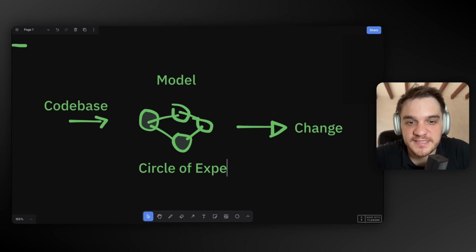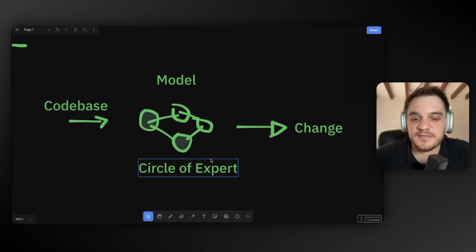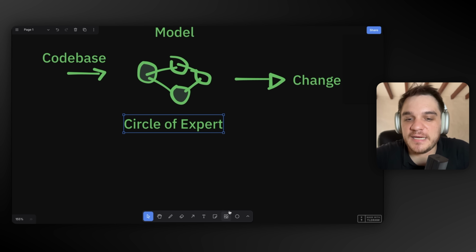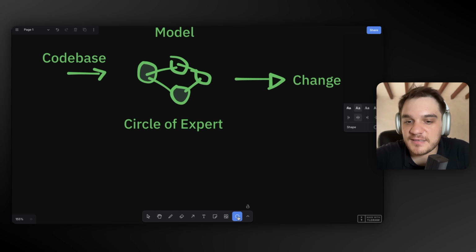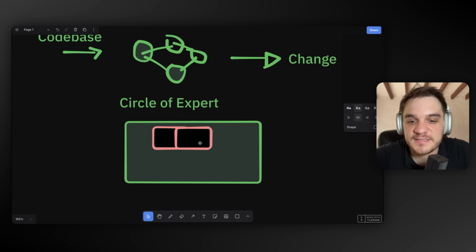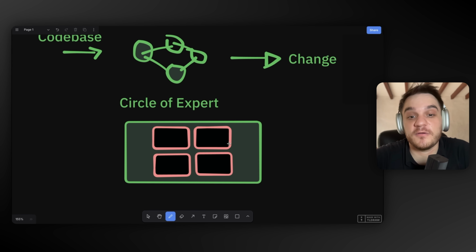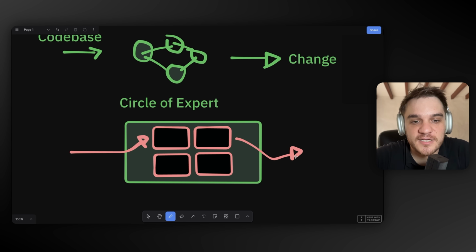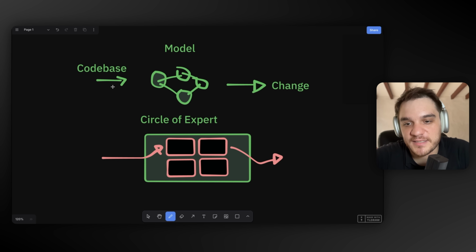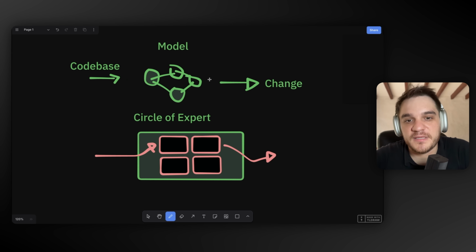And one of them that we've seen right now with DeepSeek is what they call the circle of experts, where you can imagine that inside the model you don't actually have a single model, like a single LLM. In reality, what you have inside it is different subsets of models. So you basically have a subset for coding, then you have one for mathematics. And inside the coding one, you might have one for JavaScript, object-oriented. And when you ask a question, it actually routes your question to the actual expert, right? And then gives you back the answer. So that's how they try to circumvent the fact that the bigger the model, the more it will hallucinate.